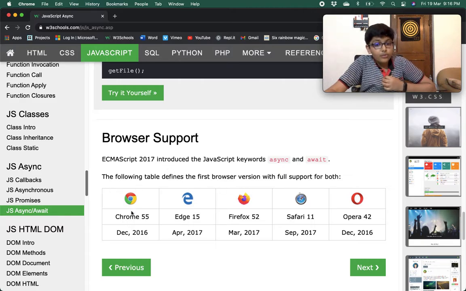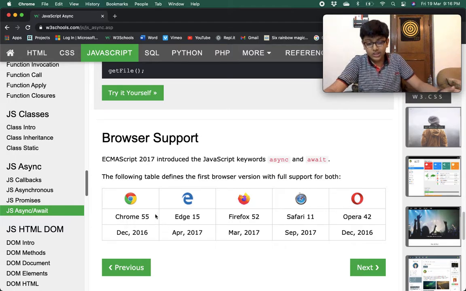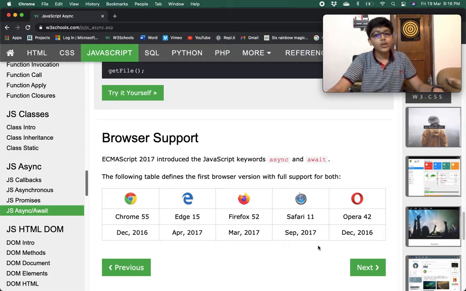Chrome 55 supported them in December 2016, Edge 15 in April 2017, Firefox 52 in March 2017, Safari 11 in September 2017, and Opera 42 in December 2016. So Chrome 55 and Opera 42 were the earliest browsers to support async and await.